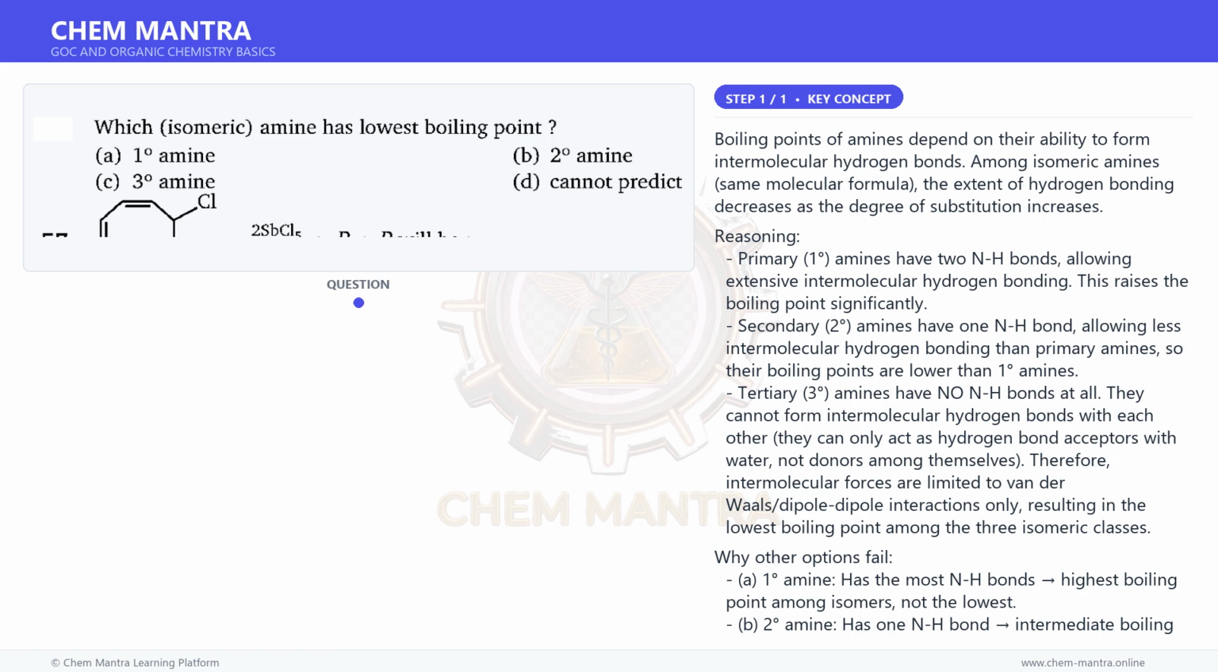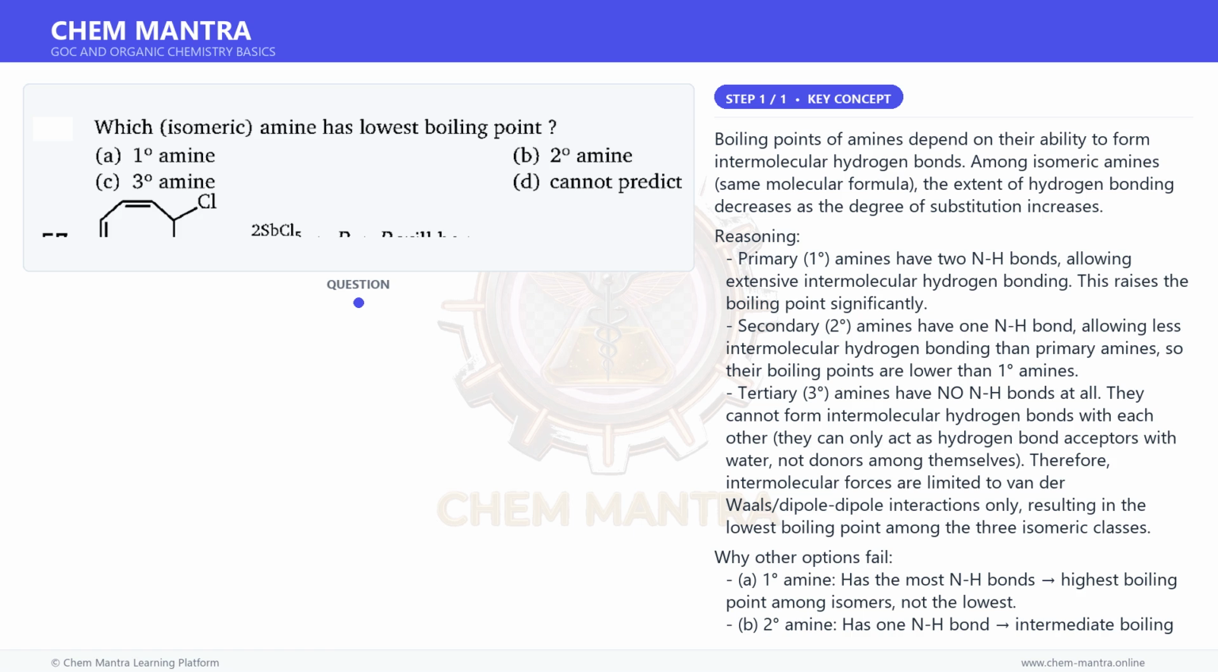Secondary, 2 degrees, amines have 1 NH bond, allowing less intermolecular hydrogen bonding than primary amines, so their boiling points are lower than 1 degree amines. Tertiary, 3 degrees, amines have no NH bonds at all. They cannot form intermolecular hydrogen bonds with each other. They can only act as hydrogen bond acceptors with water, not donors among themselves.